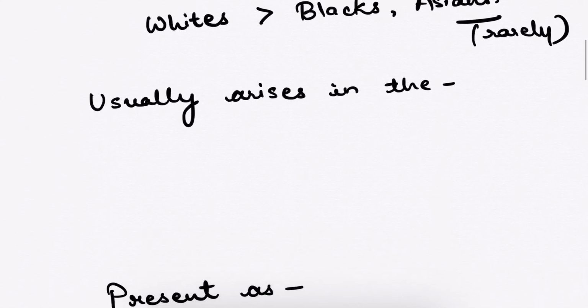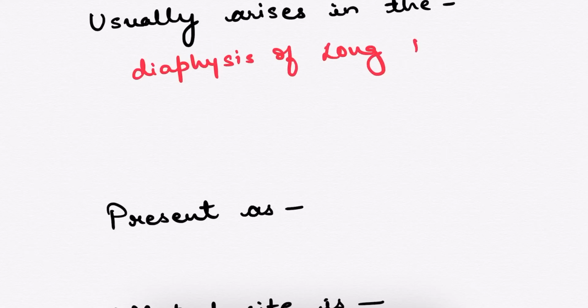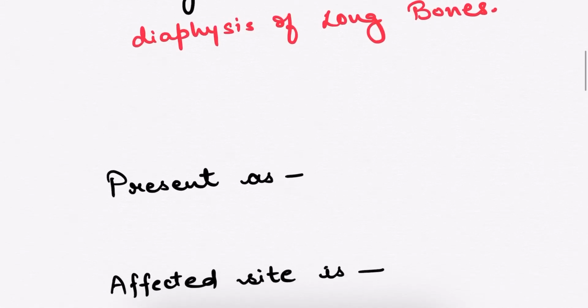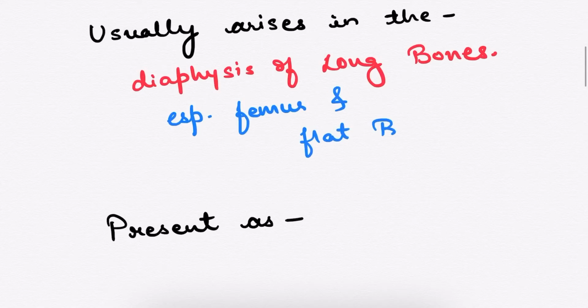Okay, so this Ewing sarcoma usually arises in the diaphysis of long bones, especially in the femur and the flat bones of the pelvis.